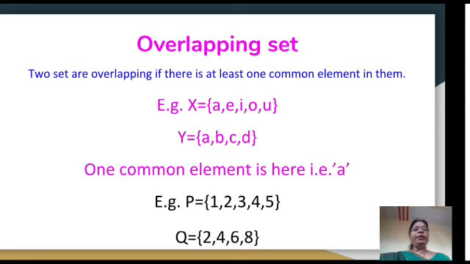At least one element should be there which is in both sets. Second example is P equals 1, 2, 3, 4, 5, Q equals 2, 4, 6, 8. That is, 2 and 4 are repeated in the second set. So at least one element is repeated, so it is known as an overlapping set. At least one common element should be there, that is necessary to say the set is overlapping.